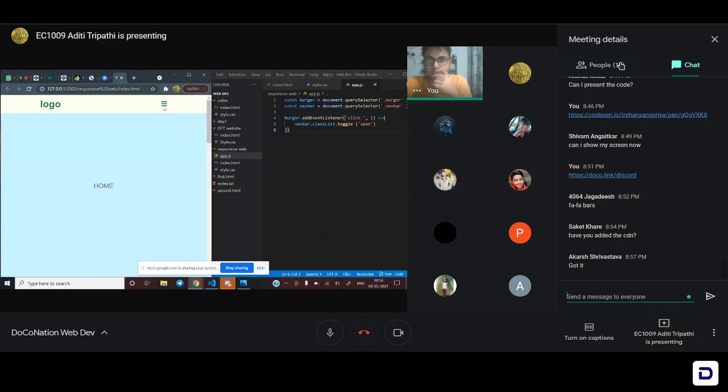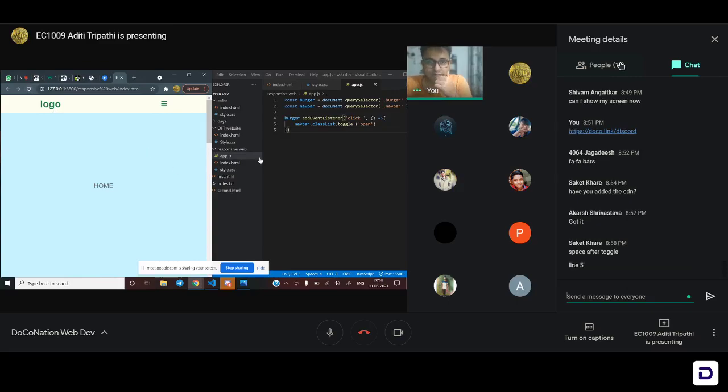Refresh once. Yeah, I saved it just to be safe. No, not working. Okay, did it refresh? Because there are a lot of tabs. I did not see it refresh. Try once more. Yes, okay, refreshed. Okay, fine. Navbar add event.